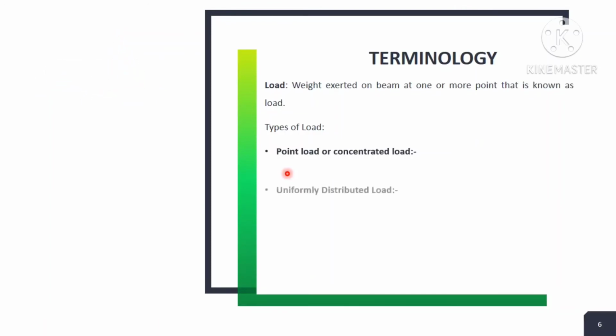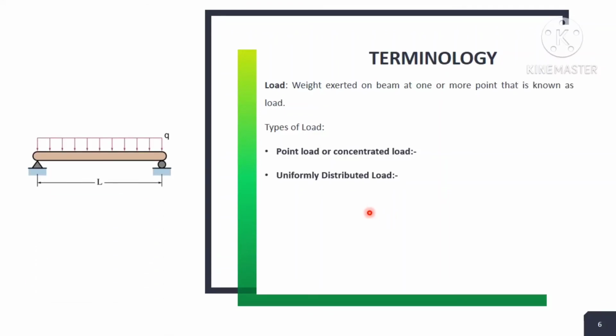After that, there is another type of load known as the uniformly distributed load, also known as the UDL. The name itself indicates that the load gets divided into a distributed form.